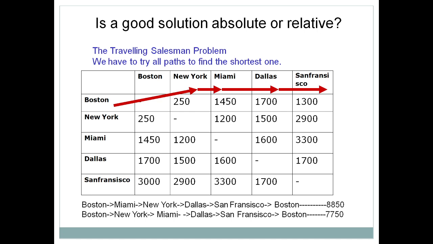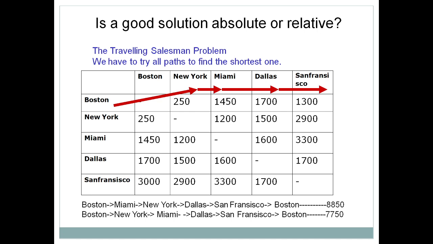In the case of the traveling salesman problem, here you find that there are two routes we have found. One route has a cost of 8850 and another path has a cost of 7750. So in this case we can say that it is a relative solution. Relative solution means that in the particular problem more than one solution can be generated, and then you can compare which is a better, cheaper, or minimized solution.